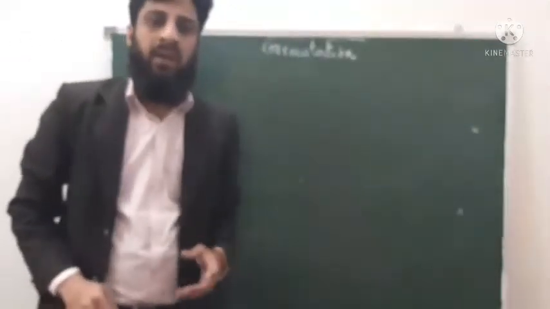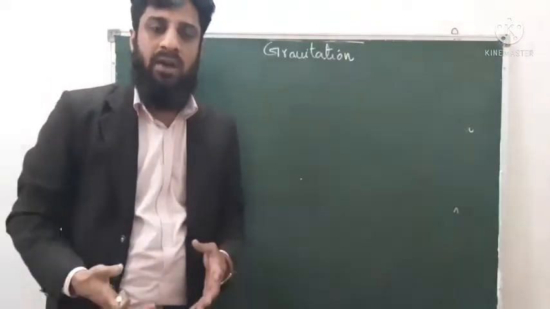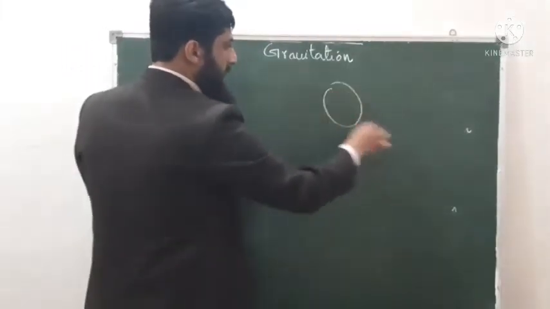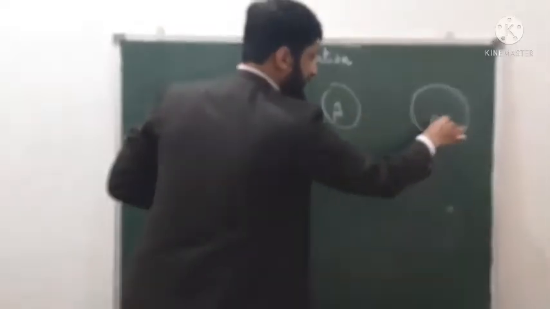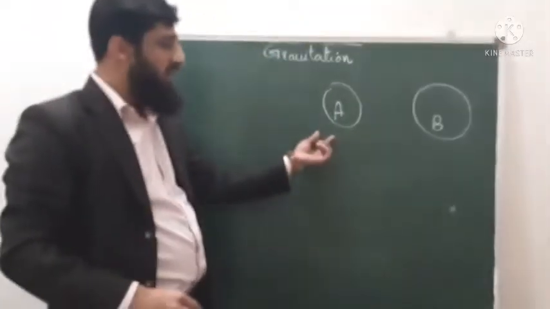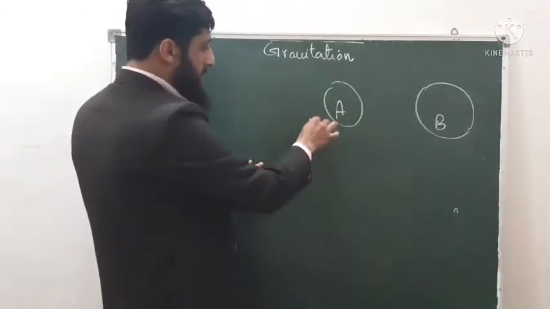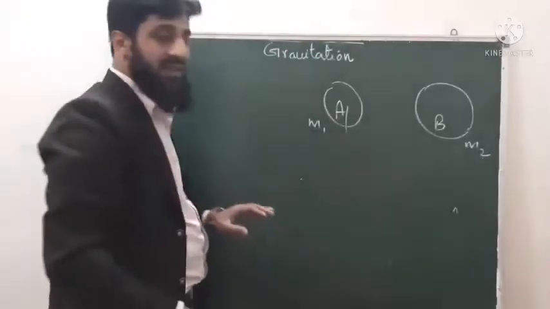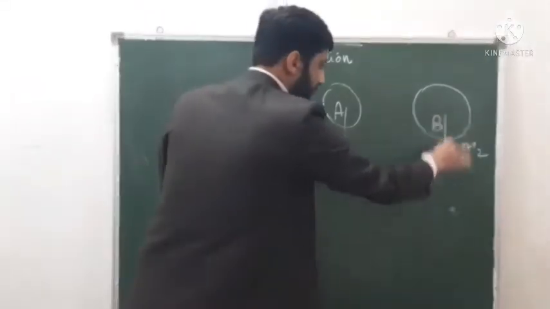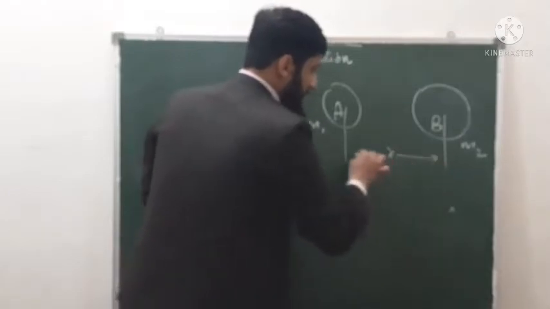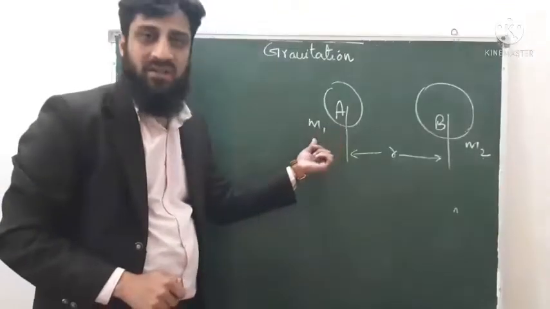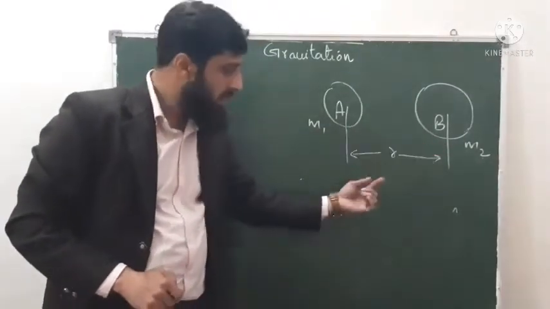So he said that in the universe, every body attracts every other body. So let us take two bodies. Say this is body A and this is body B. Let us consider the mass of body A is m1 and the mass of body B is m2. And let r be the distance between them. So this is body A having mass m1, this is body B having mass m2, and this is the distance between them.